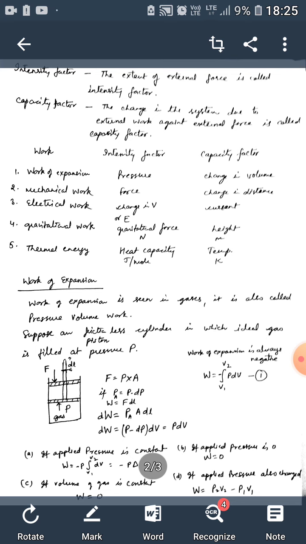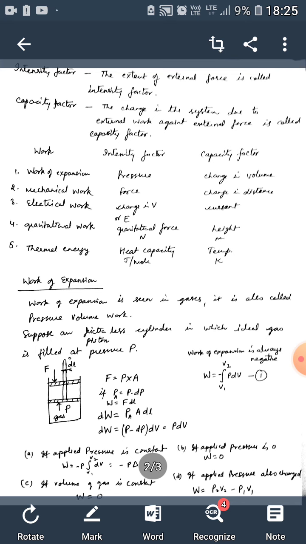Number 2, mechanical work. What is mechanical work? Mechanical work is the multiplication of force and change in distance. Number 3, electrical work. Electrical work is the multiplication of change in voltage and current.